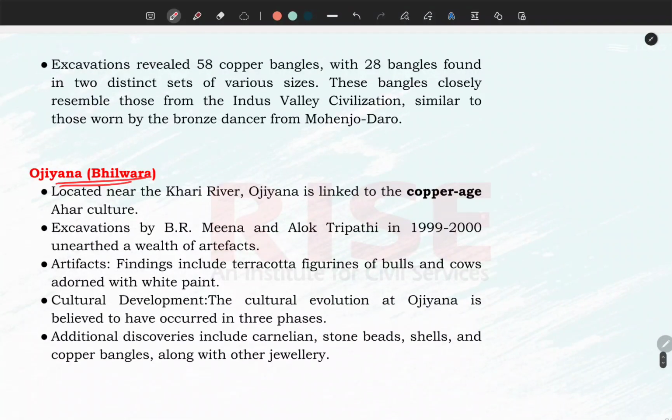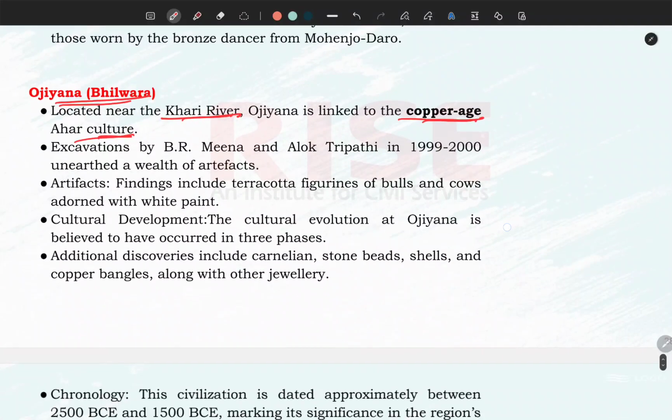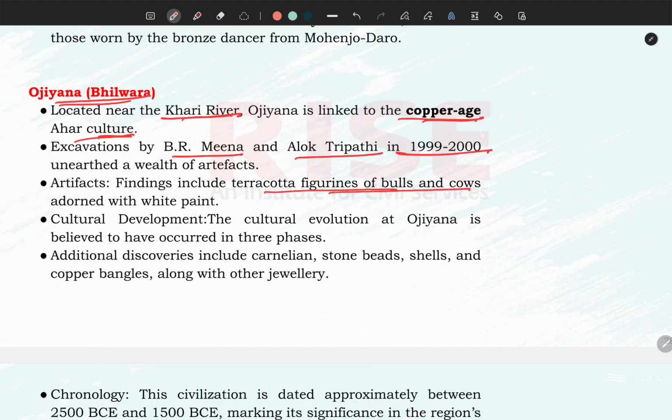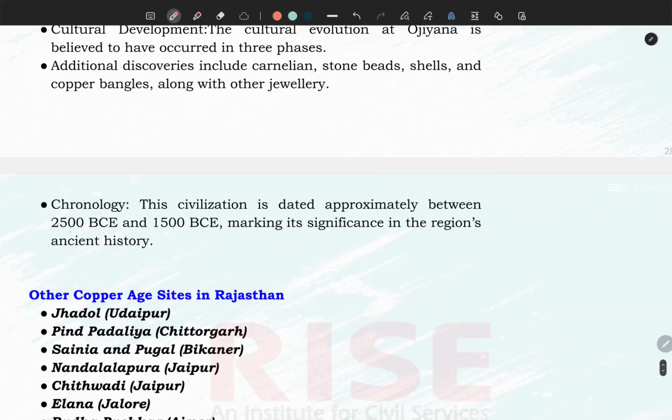Ojiyana is one of the latest sites, a copper age Ahar culture site located on the Khari river in Bhilwara. It was excavated by B.R. Meena and Alok Tripathi in 1999-2000. Important artifacts are terracotta figurines of bulls and cows. It's basically a copper age site. Its chronology dates from 2500 to 1500 BC.